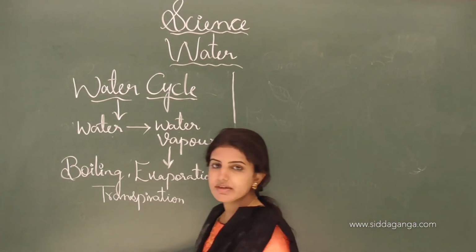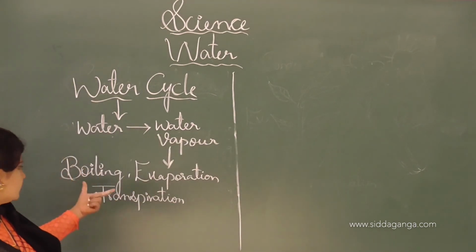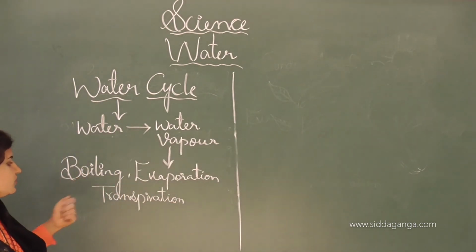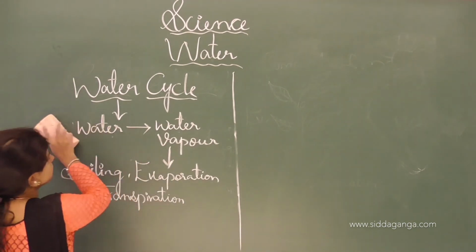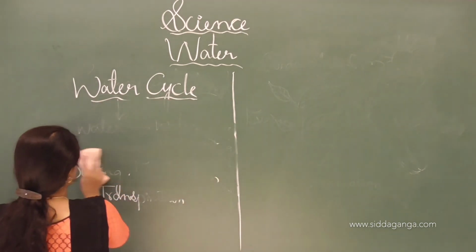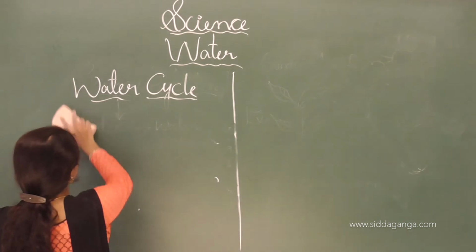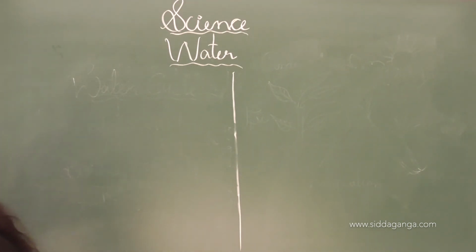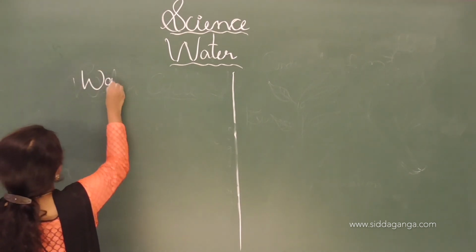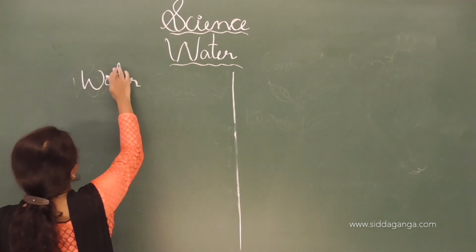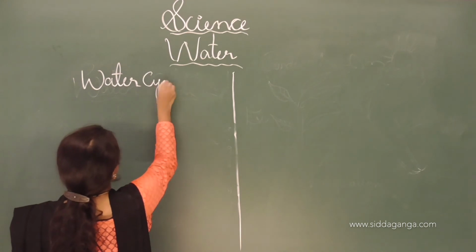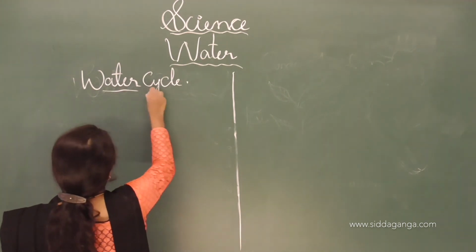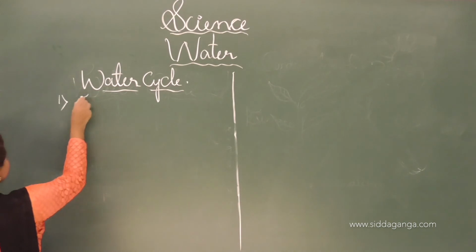And like that, water gets converted into water vapor in three forms, that is boiling, evaporation as well as transpiration. We will discuss them one by one now. First one is the evaporation process. See, it comes in the water cycle only. First one is the evaporation.